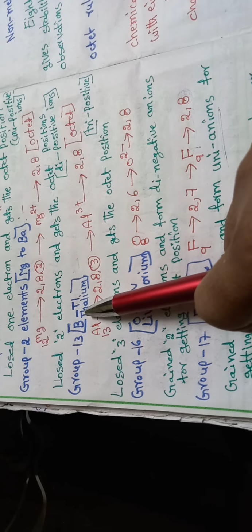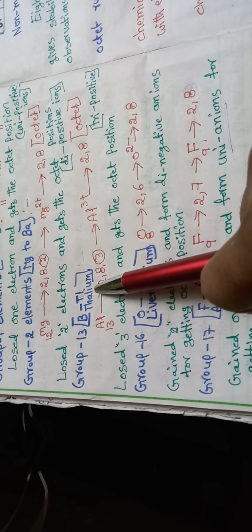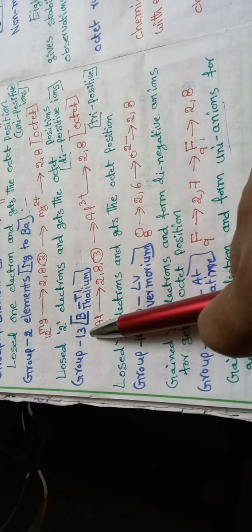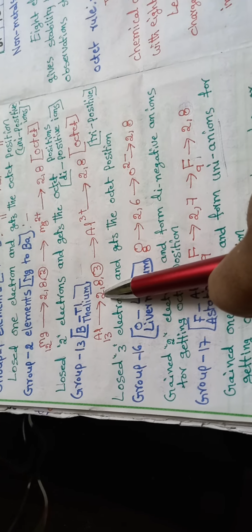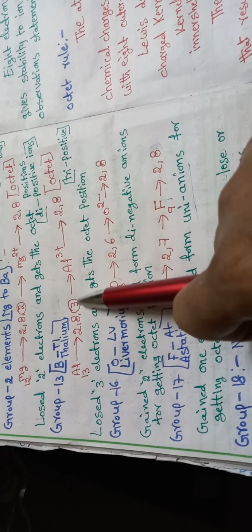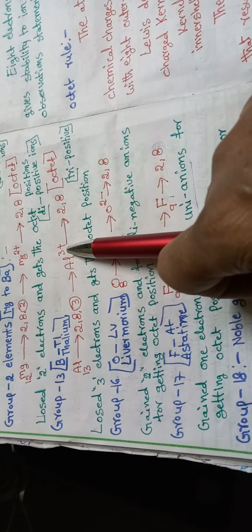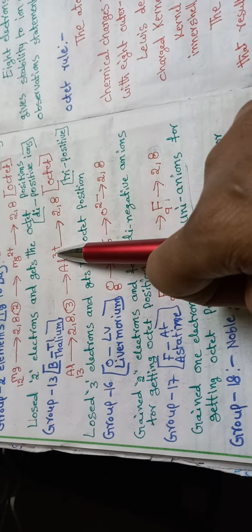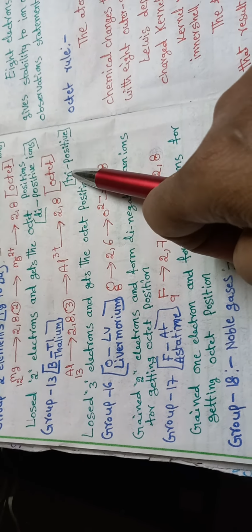Group 13, boron to thallium elements are in the 13th group. For example, aluminium, atomic number 13, electron configuration 2,8,3. Aluminium loses 3 electrons and gets 8 electrons in the outer shell, so it is an octet position. When aluminium loses 3 electrons, it is called a tripositive ion. So group 13 elements lose 3 electrons and get the octet position.